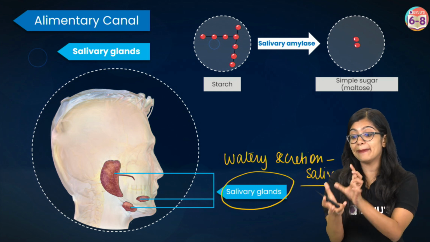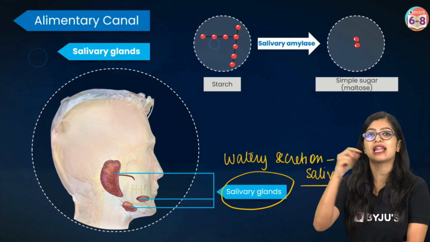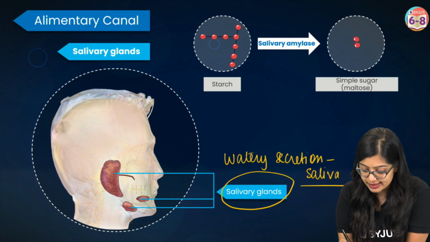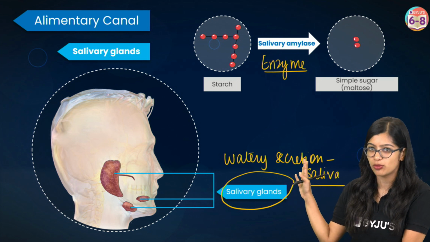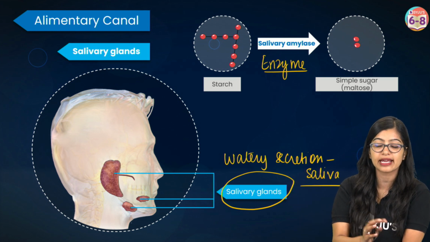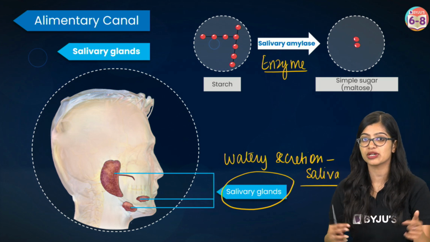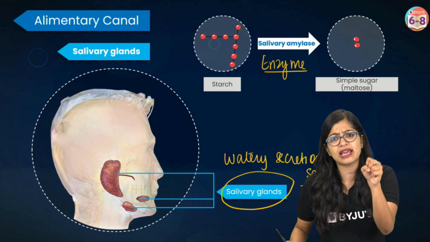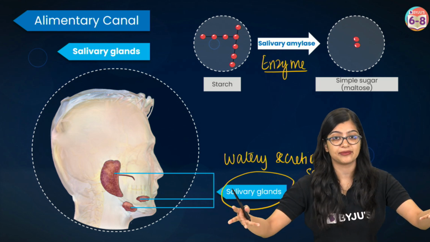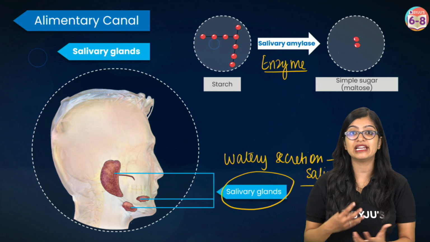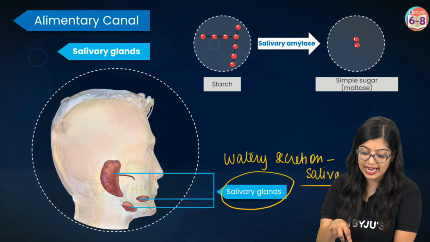Now, saliva not only binds all the necessary food particles or the broken down food particles, but we also see that saliva has a chemical substance in it. And this chemical substance is what we call an enzyme. Now, from an examination point of view, you don't need to dwell deep into what an enzyme is, but just for your understanding, an enzyme is a chemical substance which takes part in a chemical reaction. If a chemical reaction is taking place, this enzyme will be like, hey, let me help you out, okay? So it will help it out, making sure that the chemical reaction happens faster. But we see that it will not really take part in it, right? It will just facilitate the whole process, which is what this particular enzyme does.